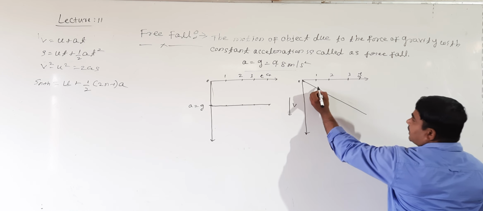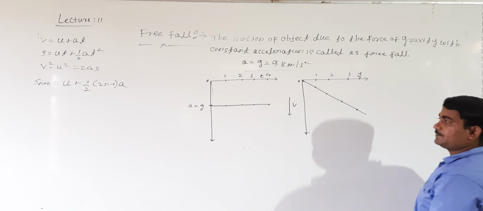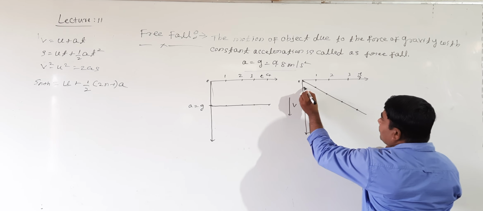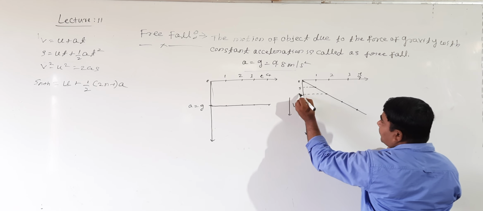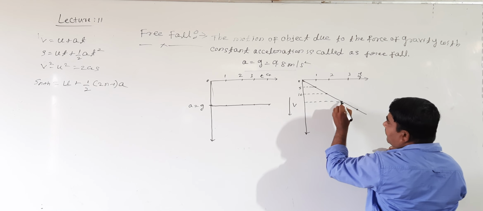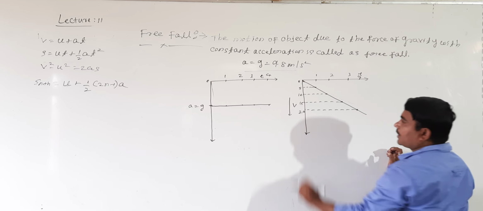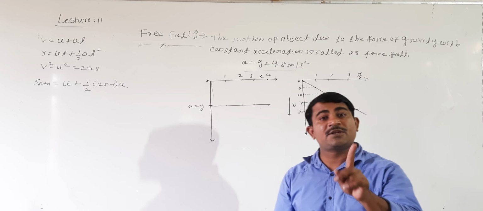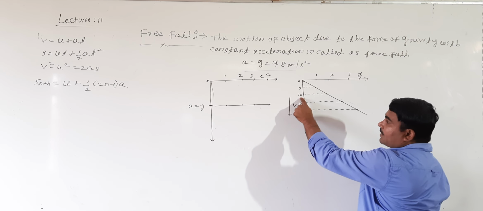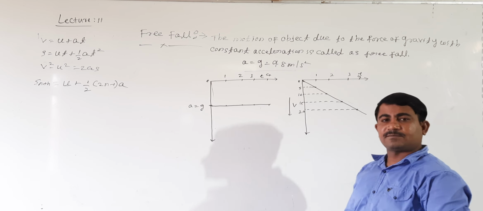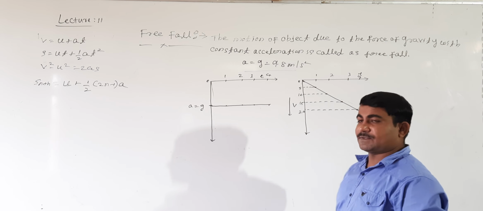For 1 second this is the velocity, whatever it may be, then 2 seconds, 3 seconds, 4 seconds. This may be 5 meter per second, this 10 meter per second, this 15 meter per second, this 20 meter per second. The change in velocity remains the same: 20 minus 15 is 5, 15 minus 10 is 5, 10 minus 5 is 5. So the velocity-time graph must be like this.